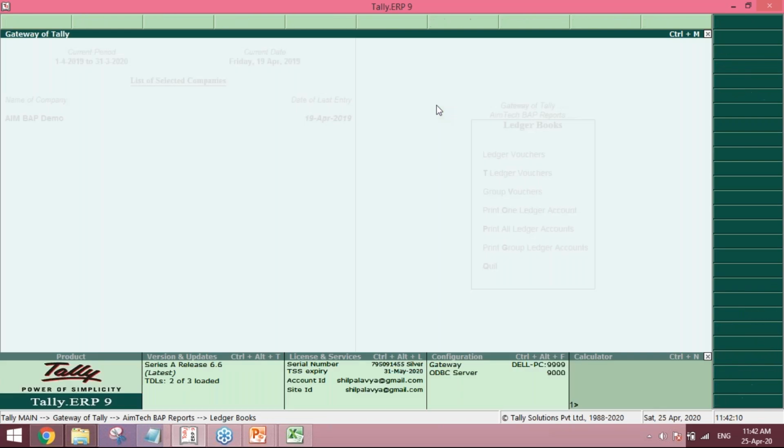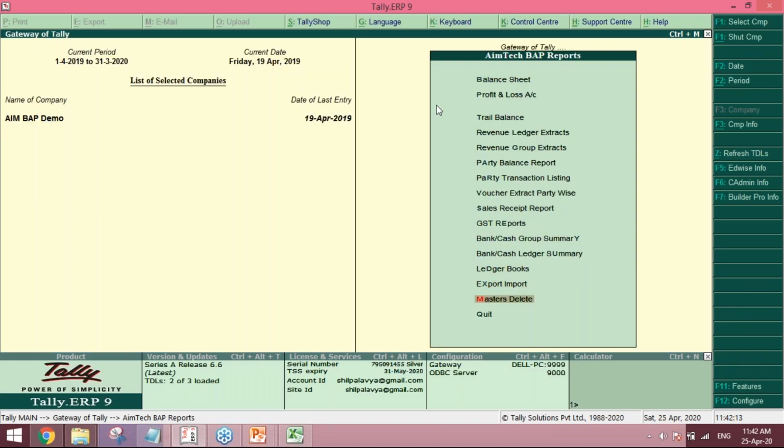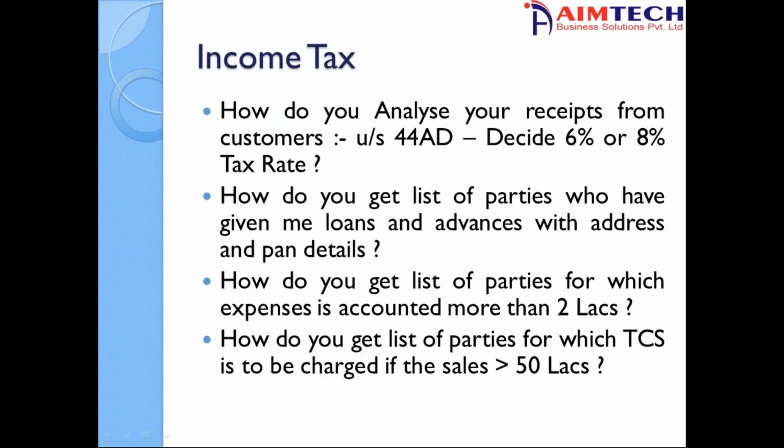So with this, this was all about the income tax reporting. We can easily get these types of reports which are necessary for income tax and scrutiny reporting. Yes, so we'll move forward.